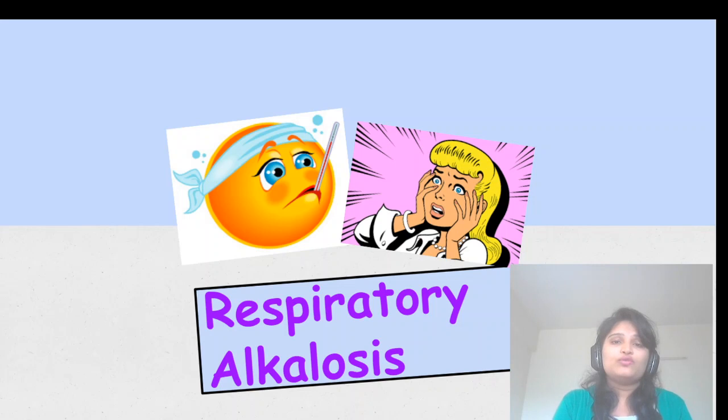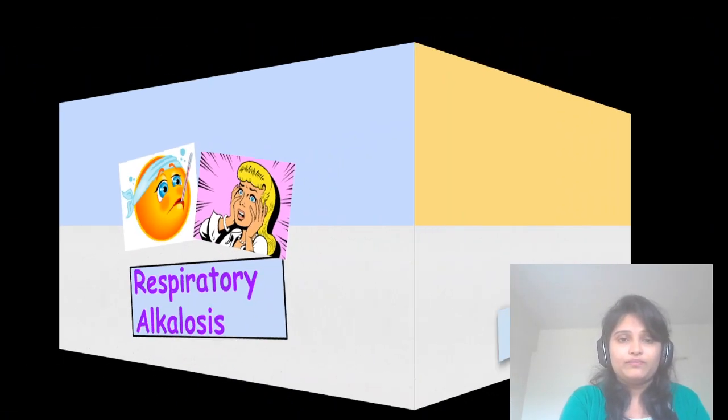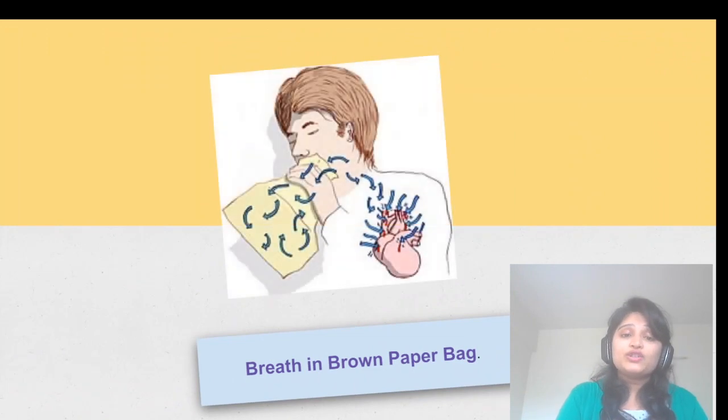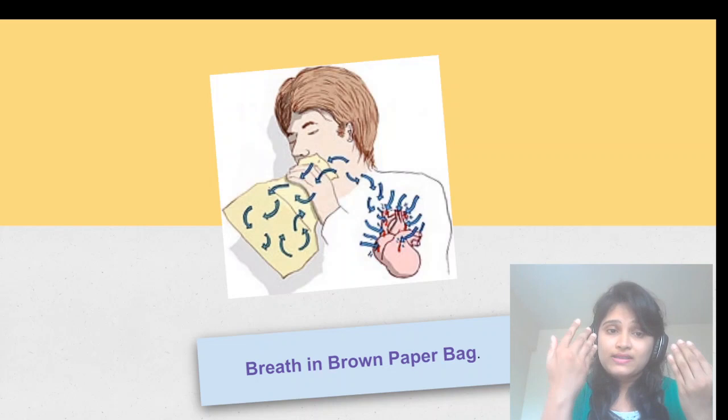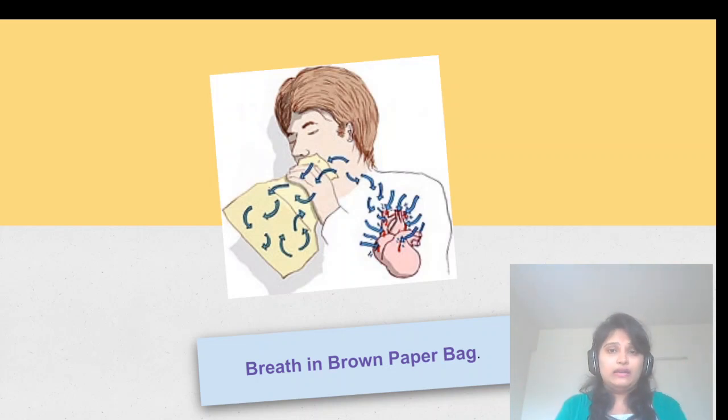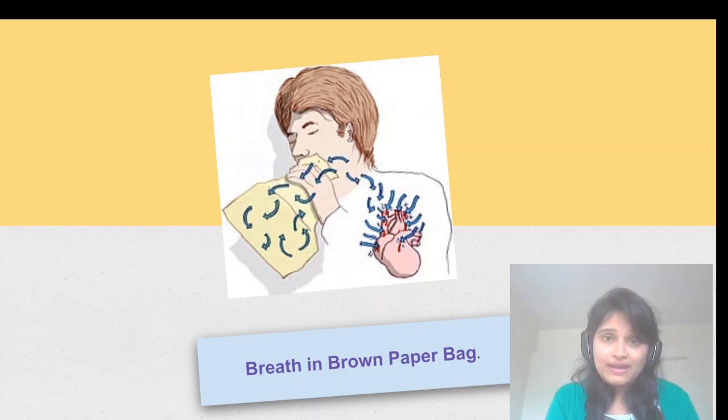So what can you do for this? The patient already has a low CO2 level in the body, high oxygen and low CO2. Simple, give them a brown paper bag. Okay? Ask the patient to breathe into the brown paper bag. So the patient will exhale CO2 into that brown paper bag and inhale the same CO2, so that the CO2 level will increase in the body. And ask the patient to calm down, take slow pace breathing, calm down.